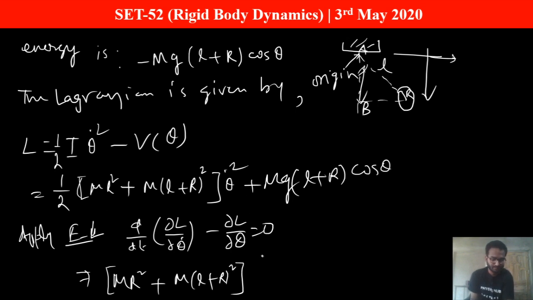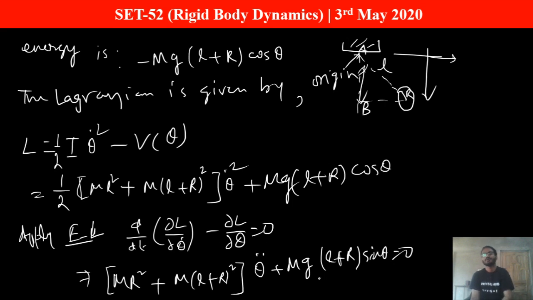will be cut, so it becomes theta double dot plus mg into (L plus R) sin theta equals to 0. So derivative of cos theta is minus sin theta, and minus sign is also there, so it becomes plus. So this is the equation we get.